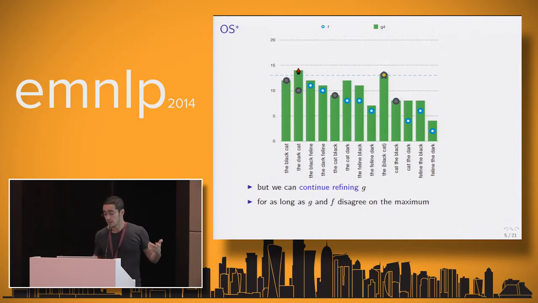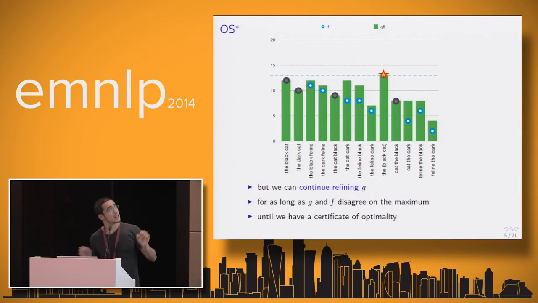So we continue. Refine, find another, and the next argmax, the error is very small. We could even stop now maybe, but we want to go for a 0 error. And also we refine the previous one, we finally find the argmax with a certificate. And that's basically the intuition of the algorithm.